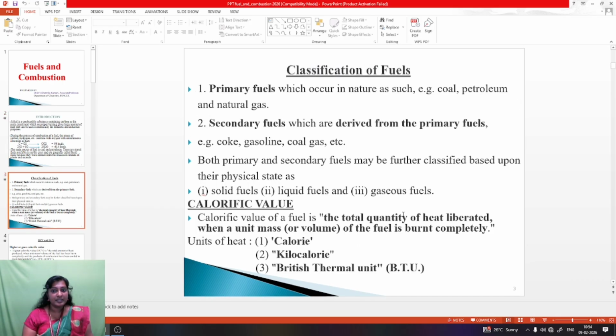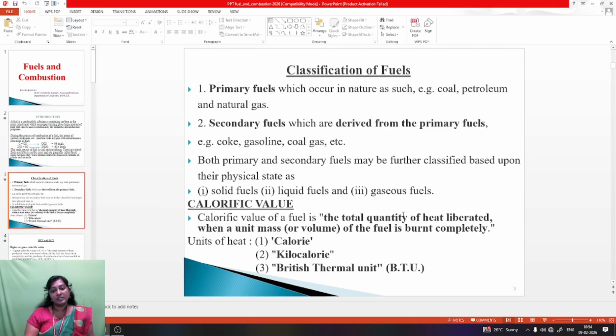Then the second one is the classification of fuels. What are the classifications of fuels? First one, primary fuels, which occur in nature, such as coal, petroleum and natural gas. Then secondary fuels. Secondary fuels are derived from the primary fuels, for example coke, gasoline, coal gas, etc. Both primary and secondary fuels may be further classified based on their physical state.